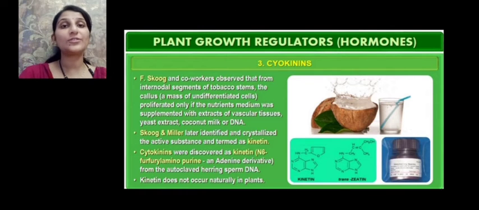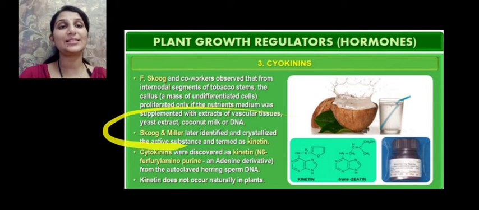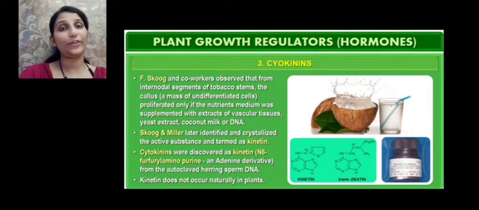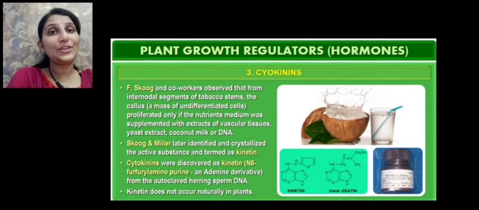Skoog and Miller later identified and crystallized this active substance, and they termed it kinetin. Cytokinins were discovered as kinetin in autoclaved herring sperm DNA.